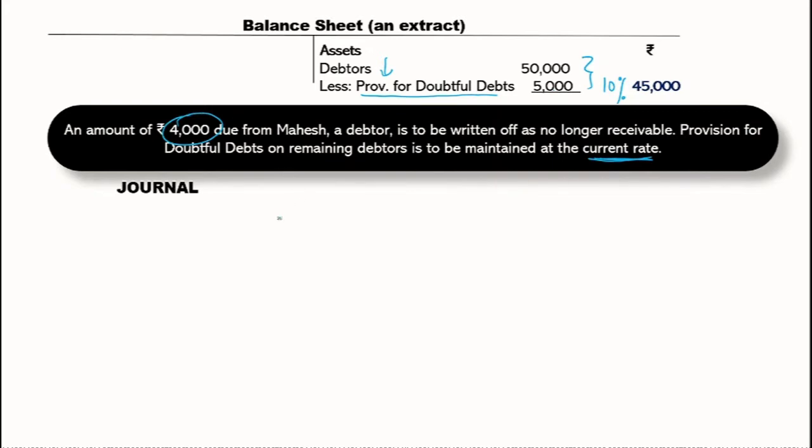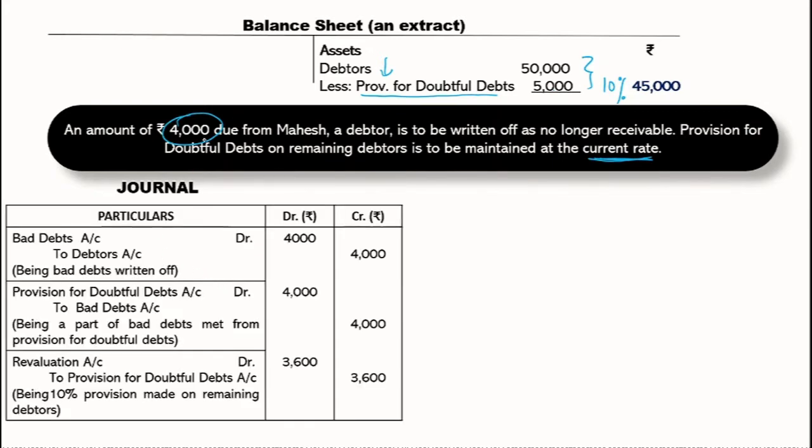Okay, so if I pass a journal entry here, the first entry will be to record this bad debt. Bad debts account debit to debtors 4,000. So my debtors are reduced now, that is, now they are only 46,000. And since I have a provision, my next step will be that bad debts will be recovered from the provision. So I recovered my bad debts from the provision, 4,000 rupees.